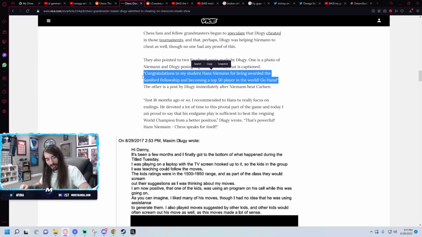Cheating will forever tarnish our reputation. I can't even be excited. Even if this is just wholesome and he didn't help him cheat, it feels slimy.